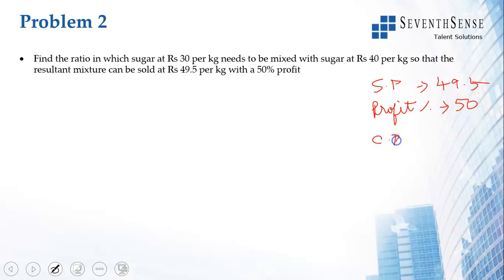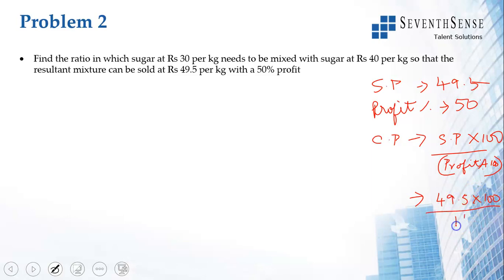Cost price that you get is selling price into 100 divided by profit percentage plus 100. So you will have SP as 49.5 into 100, and profit percentage plus 100 is 150.